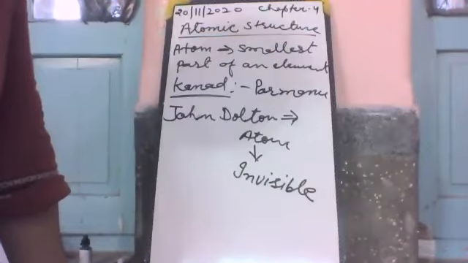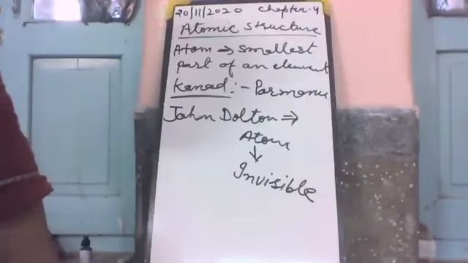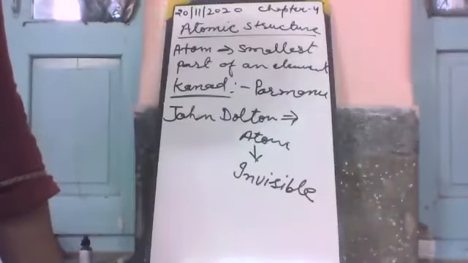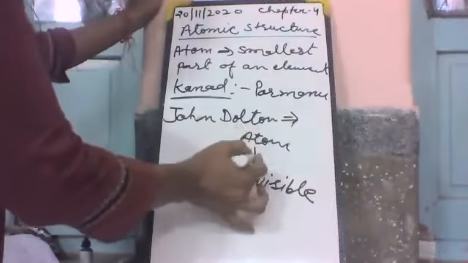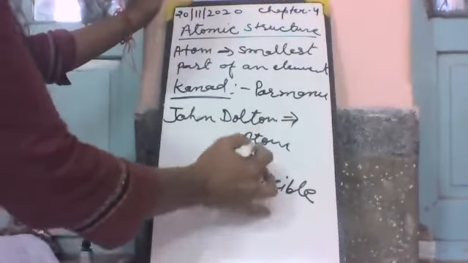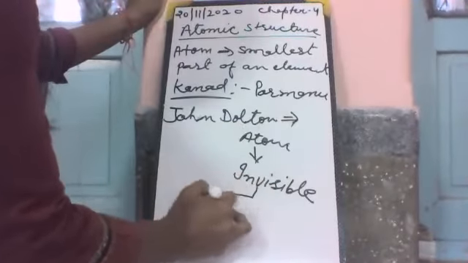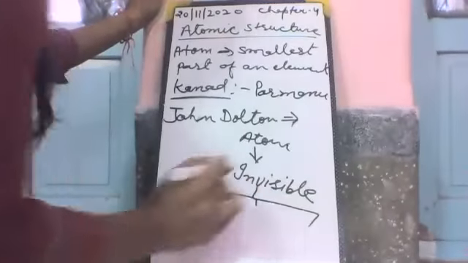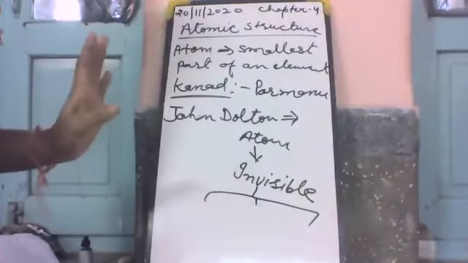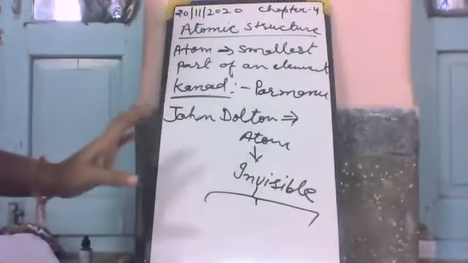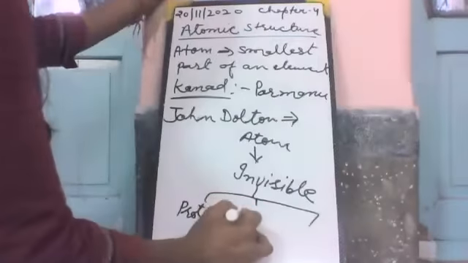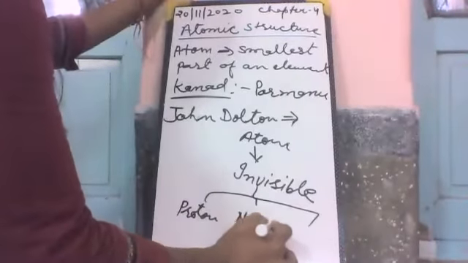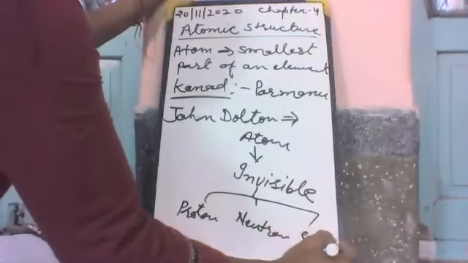Inside the atom, there are a variety of even tinier particles called subatomic particles. Atom means invisible, and these atoms are again divided into different subatomic particles. It may be proton, neutron and electron.